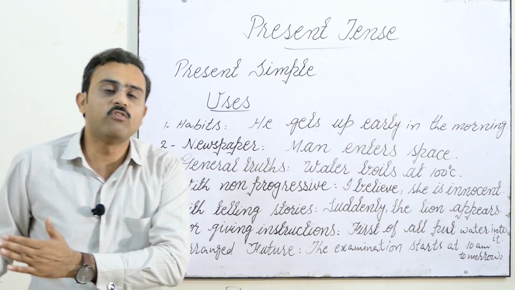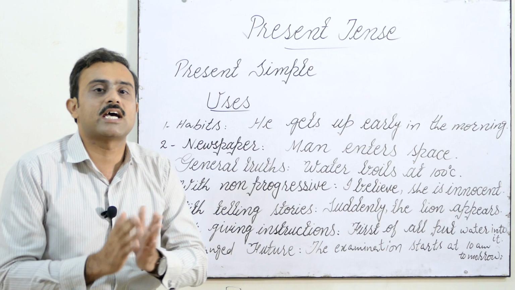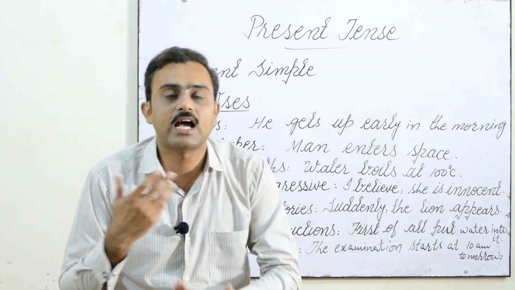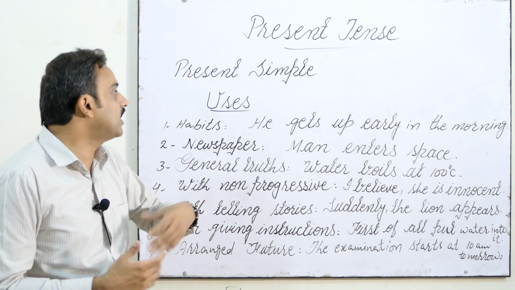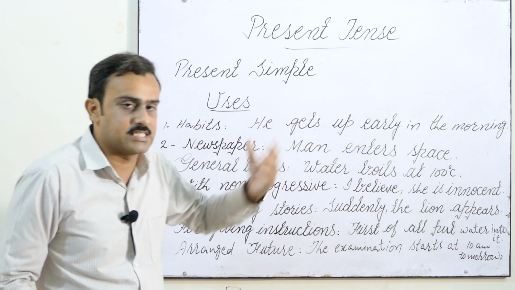In these 4 types of sentences, we would discuss present simple tense along with its structure and certain examples. So we are moving towards the examples of present simple tense.